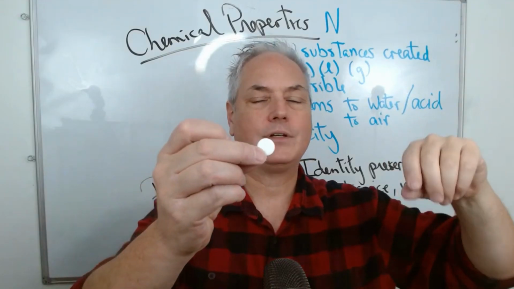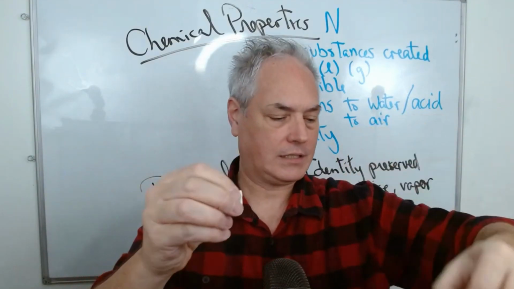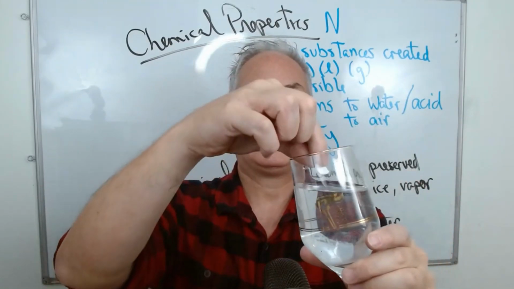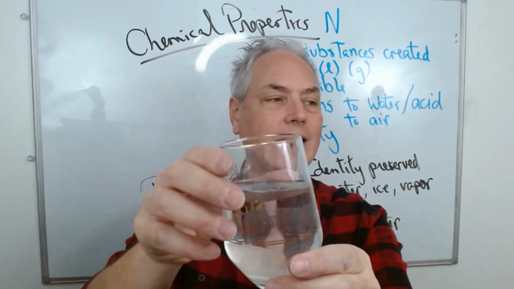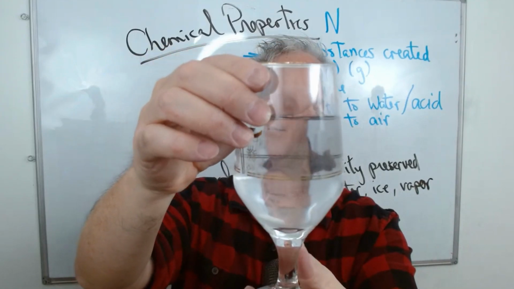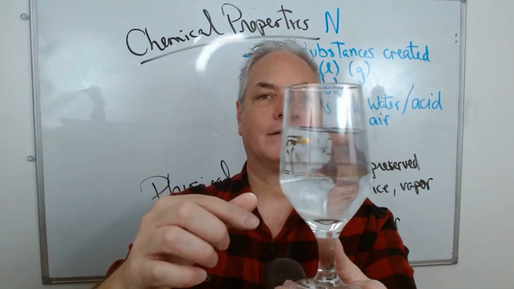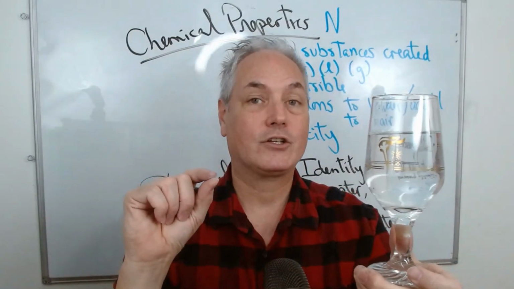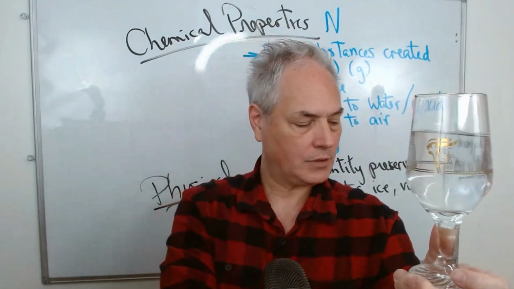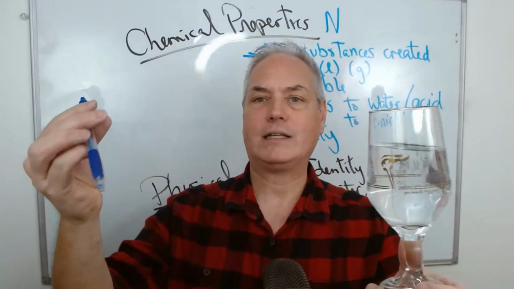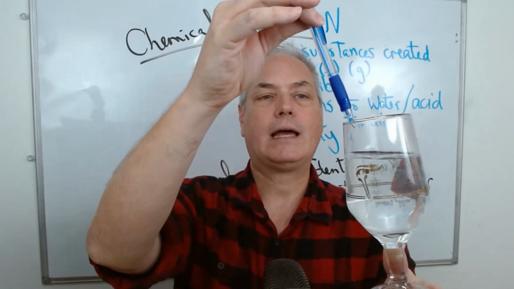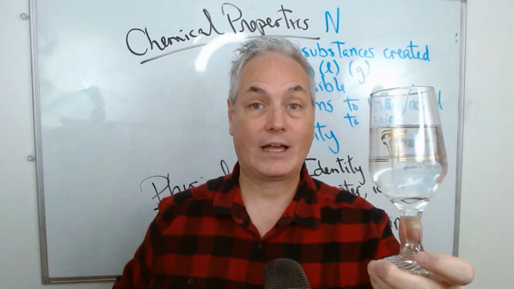So here we have a capsule. I'm going to just take half. Now, if I take the Tums and put it in water and set it down here, I would notice that I have a few bubbles being created. You don't even see it nicely. So here we have a situation where we have very little reaction to water. Not everything reacts to water. For example, if I take this pen right here, plastic, rubber, metal, and put it in the water, nothing happens. There's no reaction.